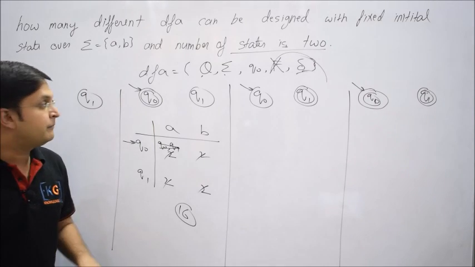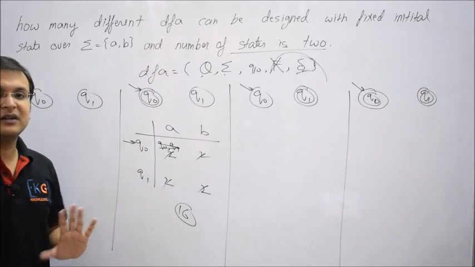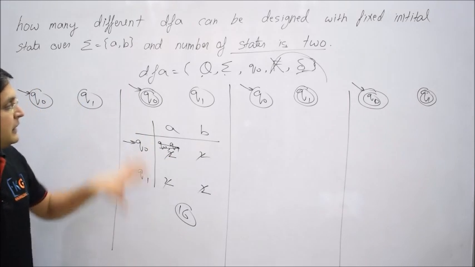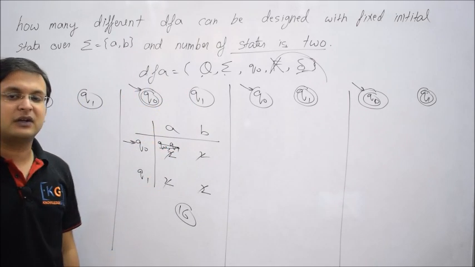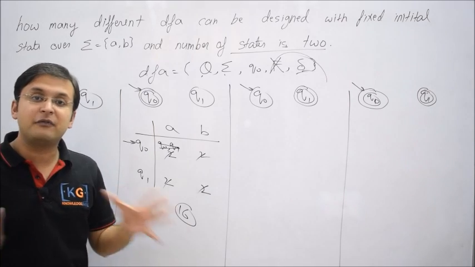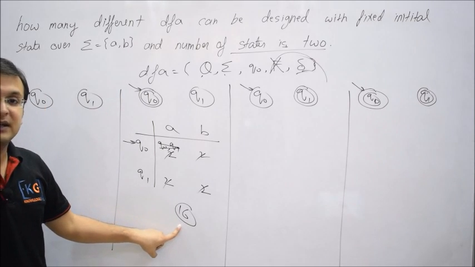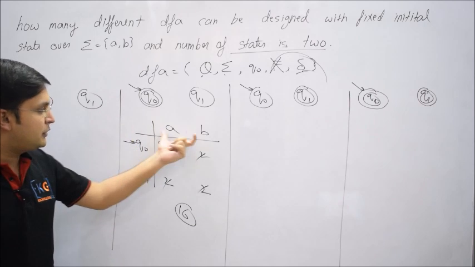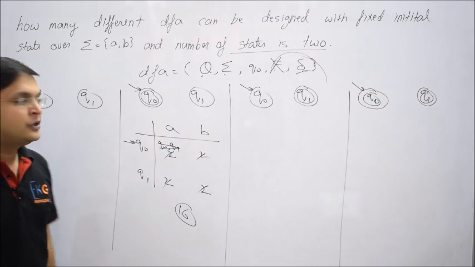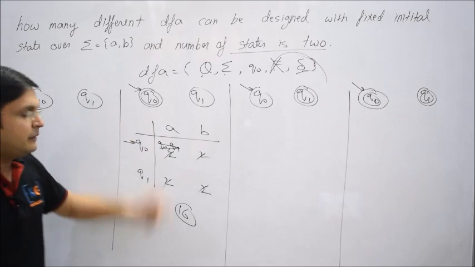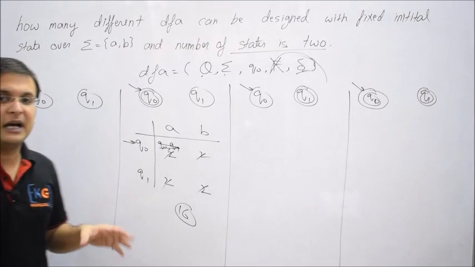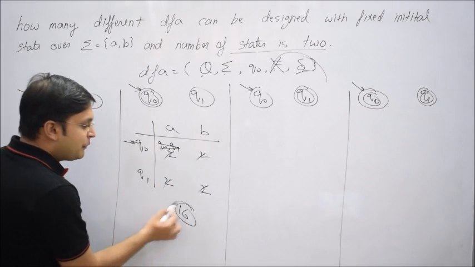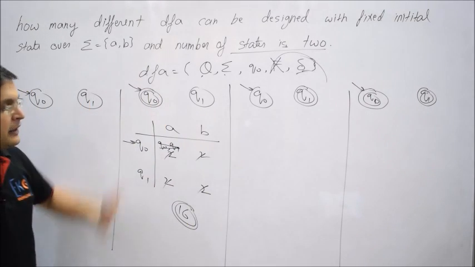You understand this thing? Even by changing the transition function, when I'm working in this particular case, I'm not changing the final state, but even by changing the transition function, we can create how many different kinds of DFAs? 16 DFAs here. How? As I explained, you understand this framework. We have only 2 states and 2 symbols in the input alphabet. So on each state, for every input symbol, only 2 choices are possible. Either a self loop to the same state or you go to a different state. So 16 combinations can be created in this particular case.